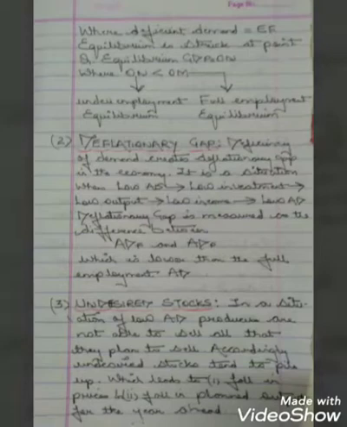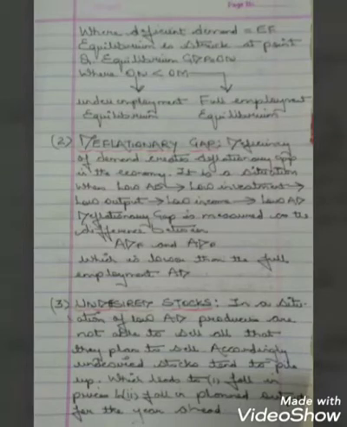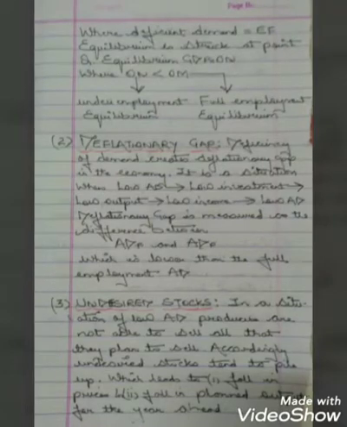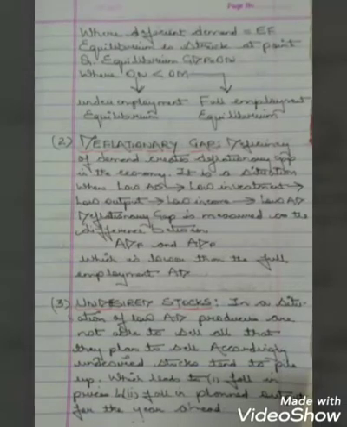Now how can we measure this deflationary gap? Deflationary gap equals deficiency of AD. That is, deflationary gap is measured as the difference between AD corresponding to full employment and planned AD, which is lower than the full employment, that is ADF and ADP, where ADP is lower than ADF, that is full employment.